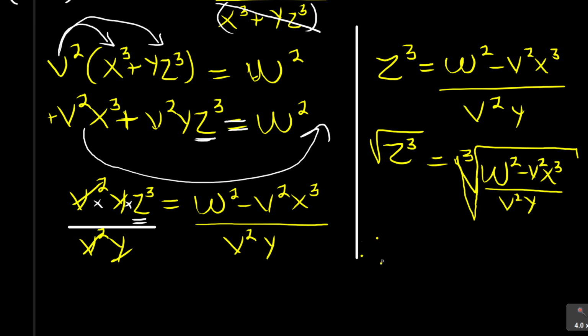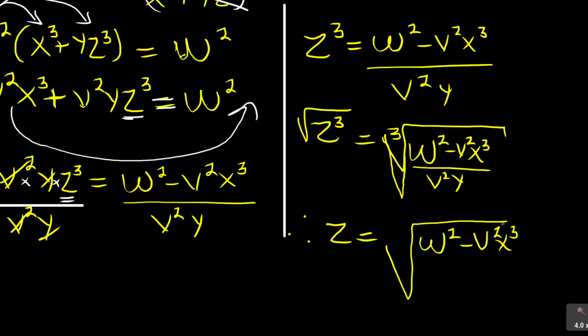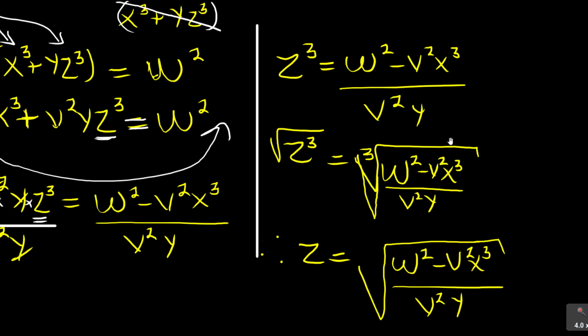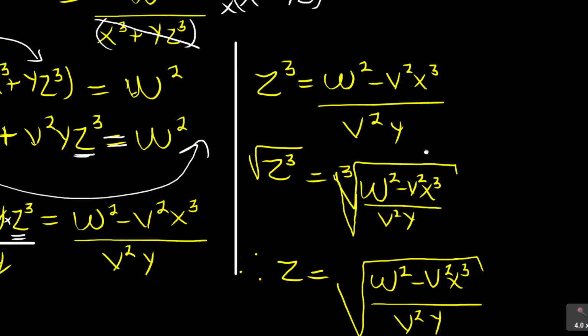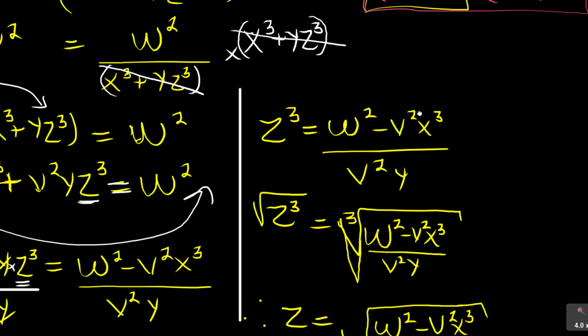Then, therefore, z is equal to cube root of w squared minus v squared x cubed over v squared y. Guys, that is how you simplify that. Are you with me? Say yes. Okay, thank you.